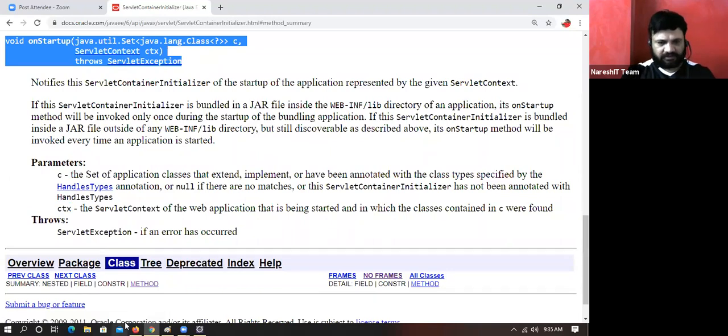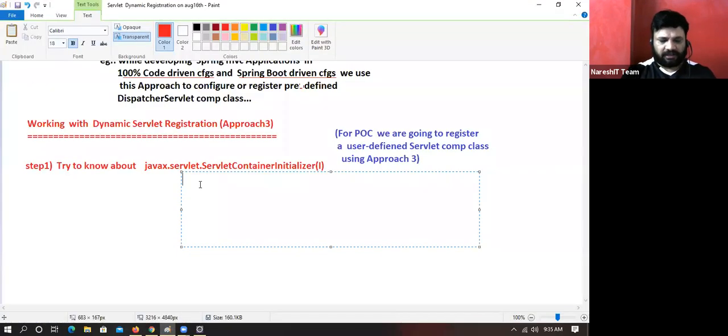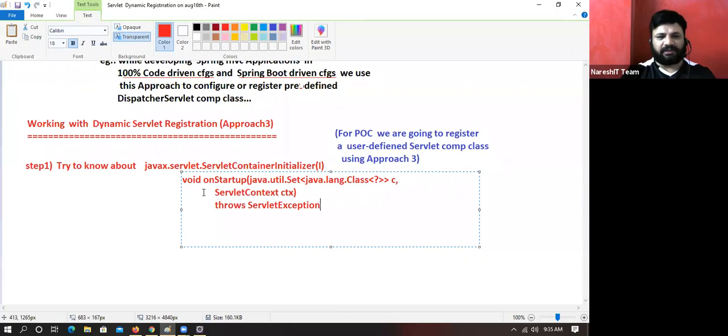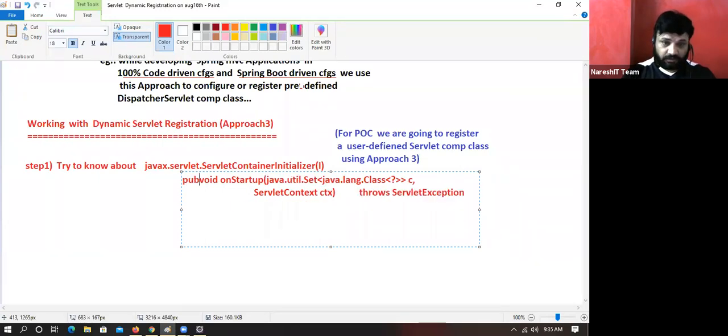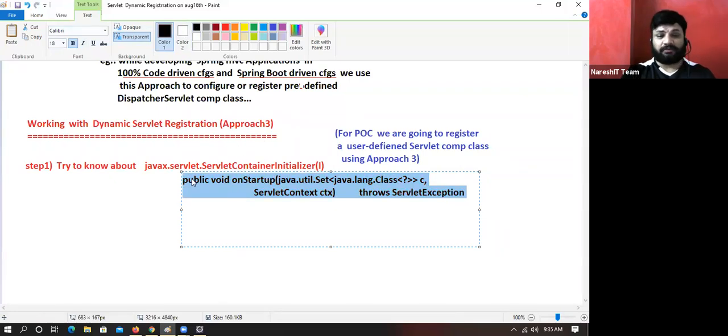Yes, this is the signature. Don't worry about the first parameter, that is some security related parameter, but worry about the second parameter. Second parameter is our servlet context object. So that is the most important one for me.